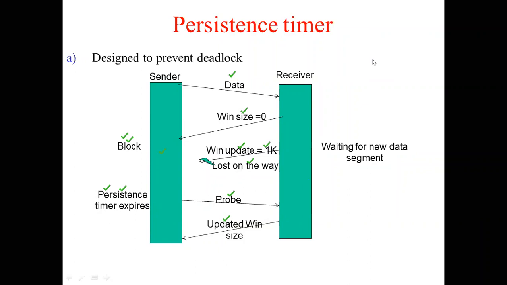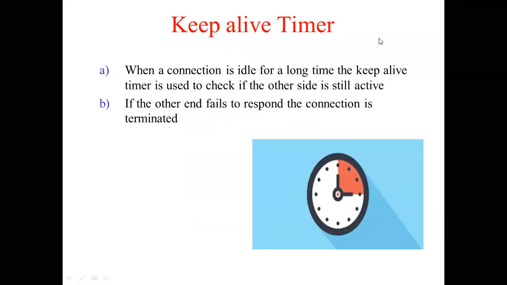Yes. Okay, ma'am. Ma'am, third timer explain please. Sorry, the third timer you want me to explain again? Yes, ma'am. Okay, just 1 minute. Okay, now this keep alive timer is there. It is just to check whether, if two machines are interacting with each other, any one of them may by chance become inactive. The connection may become idle for a long time.